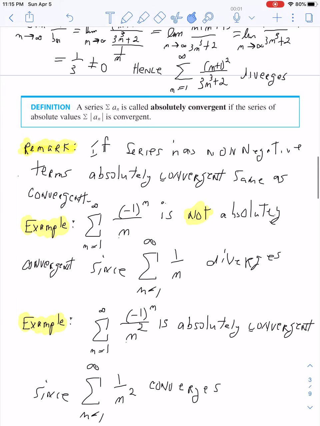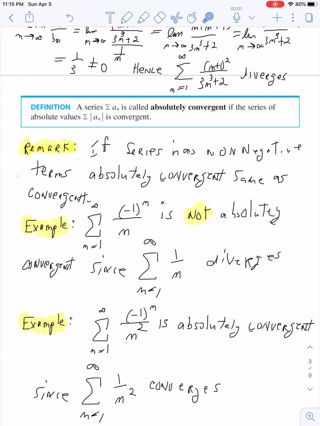And we start with the definition. We say that a series is absolutely convergent if the series of absolute values is convergent. Get it? Absolutely convergent, you look at the series of absolute values.